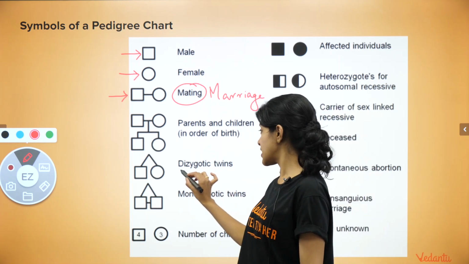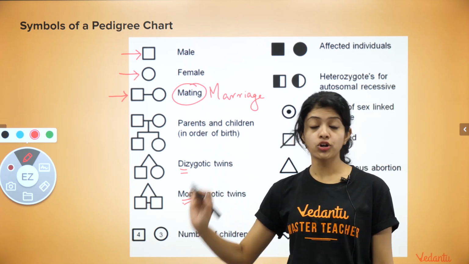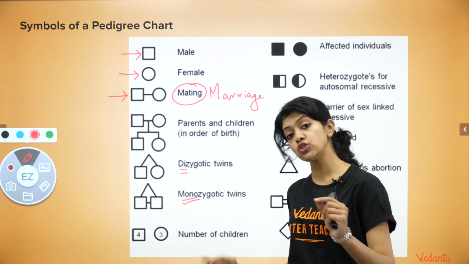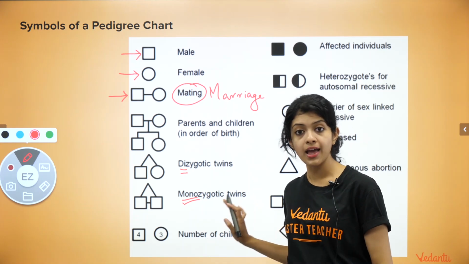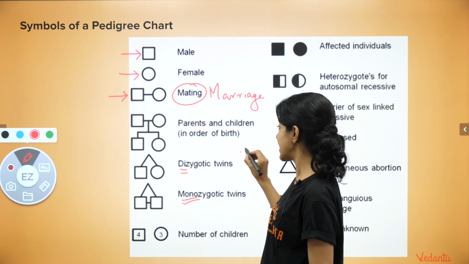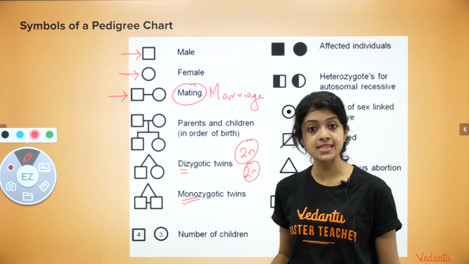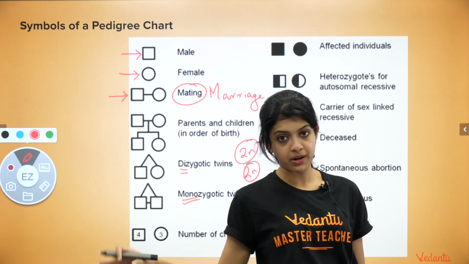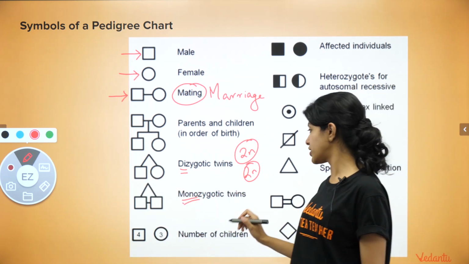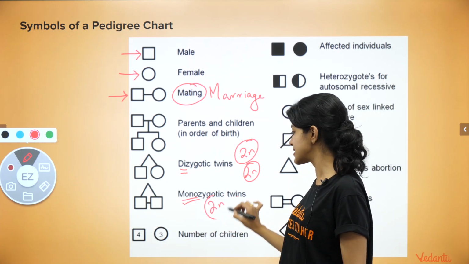Why do we use the terms dizygotic and monozygotic? Pay attention, children, not related to the concept for today, but for your understanding: dizygotic twins are those that develop from two different zygotes. We will be discussing more of these in the chapter Human Reproduction. Monozygotic twins are those that develop from one single zygote.